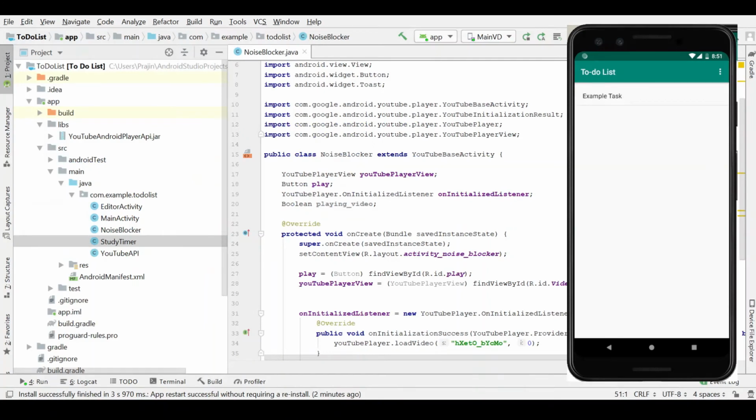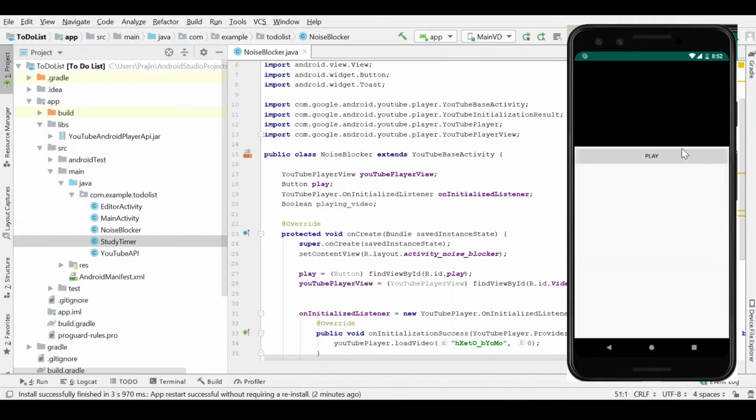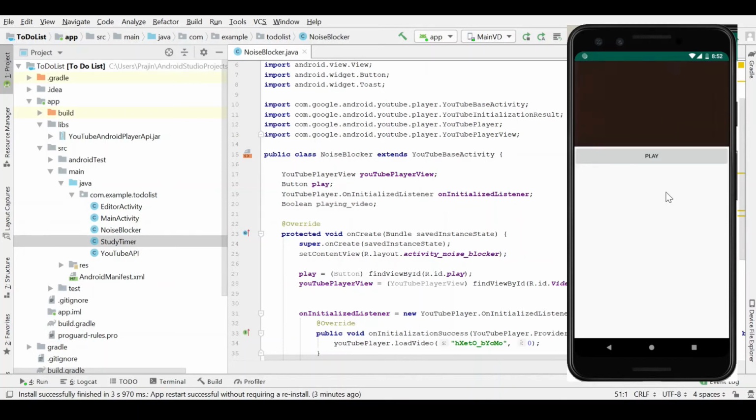I finally added the last component of our app, the noise blocker. To enable our noise blocker or brown noise, we need to click the menu and click Noise Blocker. Here, we have to click Play. This will play a 10-hour YouTube video of brown noise, which helps block noise. That is the final component of our app.